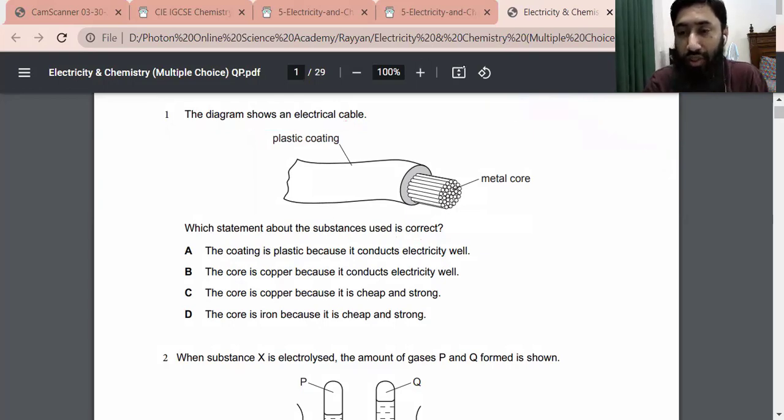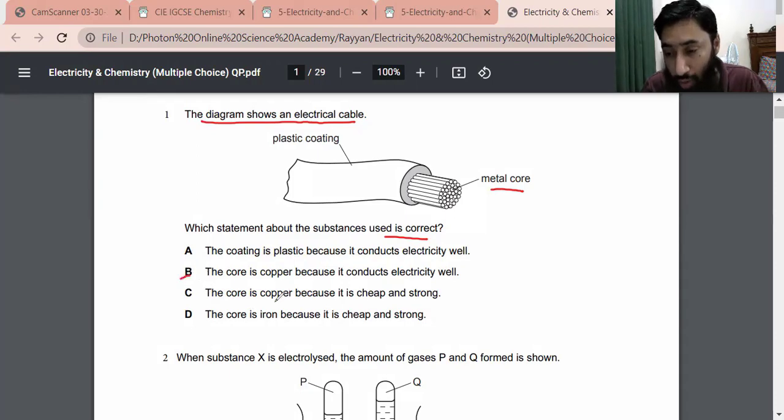So the first question is: the diagram shows an electrical cable. This is plastic coating. This is metal core. Which statement about this substance used is correct? There are 4 options, and we have to choose the correct option. Option A is: the coating is plastic because it conducts electricity well. We know that plastic coating cannot conduct electricity.